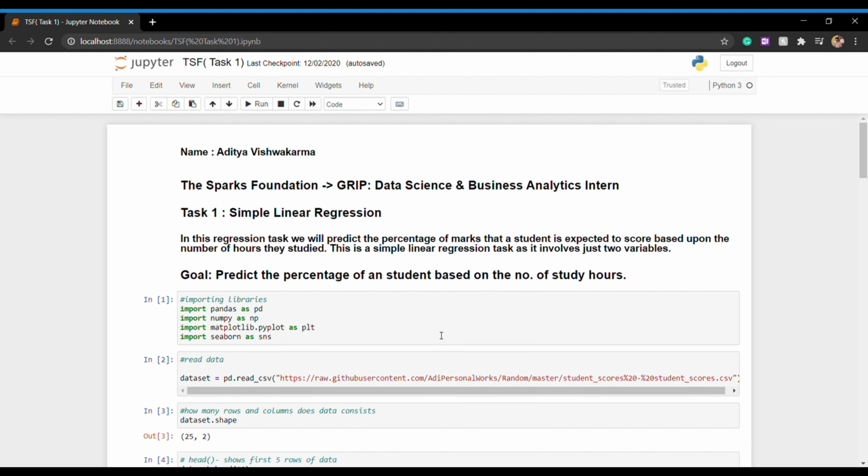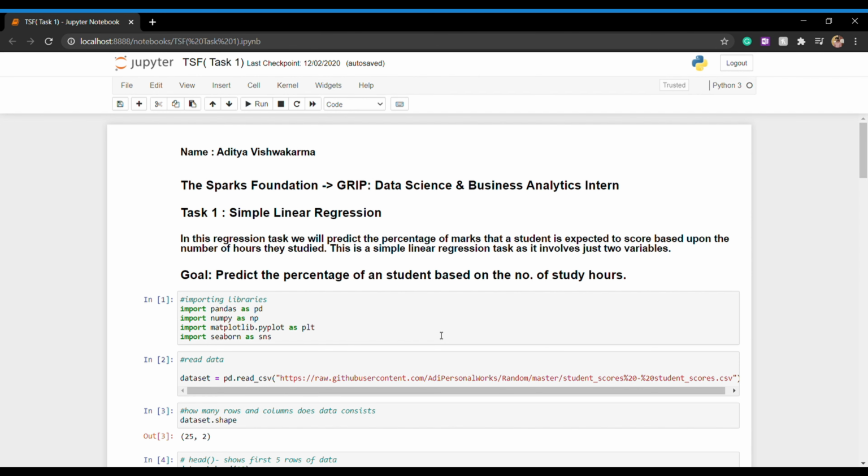So here is my first task which is based upon linear regression. Basically our goal here is to predict the percentage score of a student given the number of study hours.